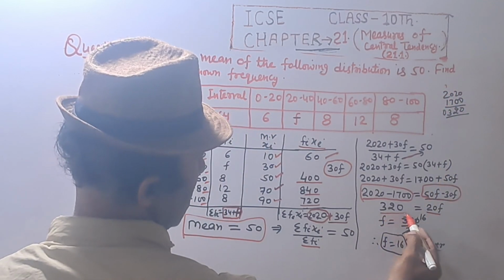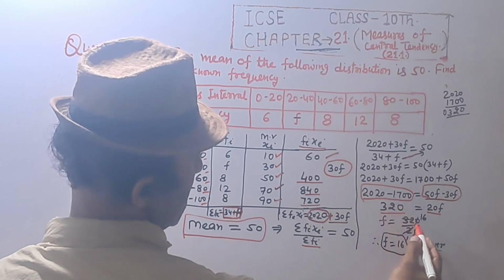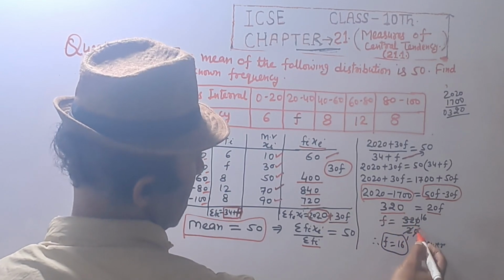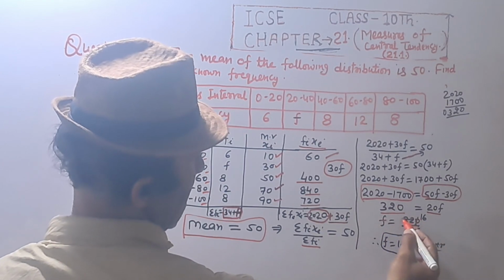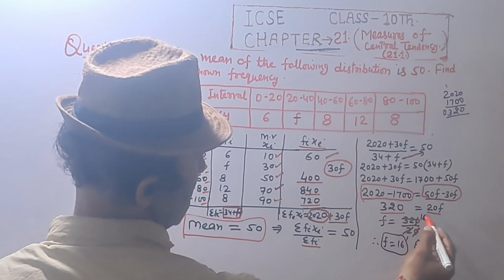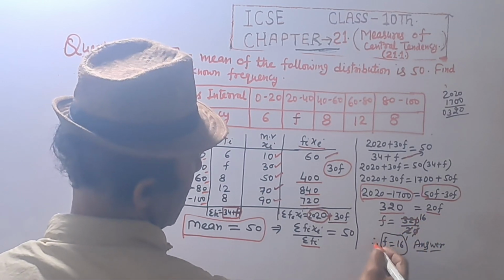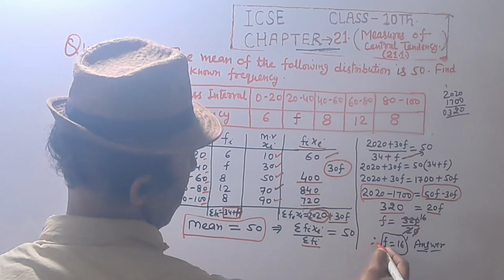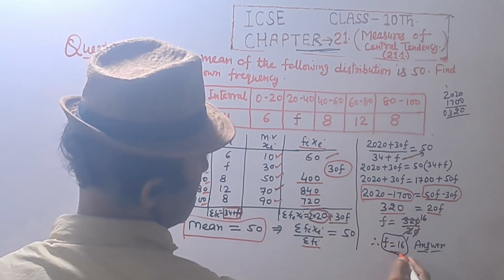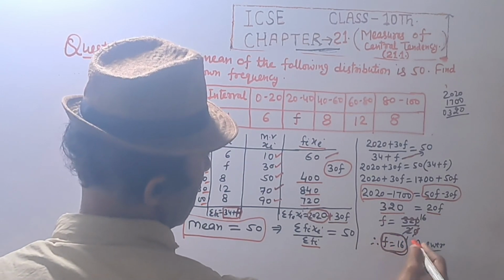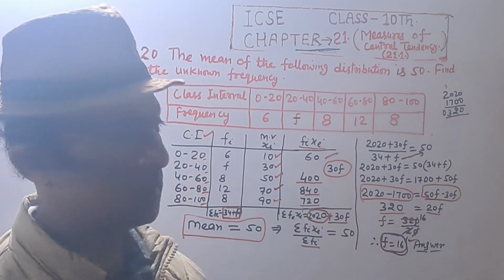20F equals 320. F is equal to 320 divided by 20. 0, 0 is cancelled, and 32 divided by 2, that is 16 twos are 32. So the unknown frequency F is equal to 16. Answer. Thank you.